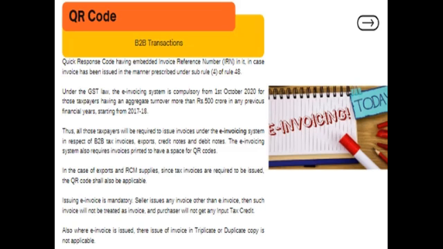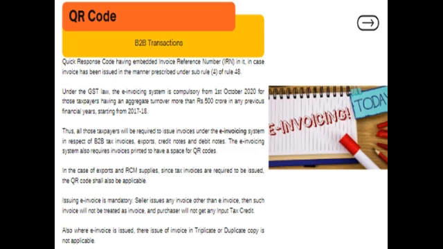Now the quick response code has an embedded invoice reference number in it. So remember, we need an invoice reference number where invoices are being issued in respect of B2B transactions.